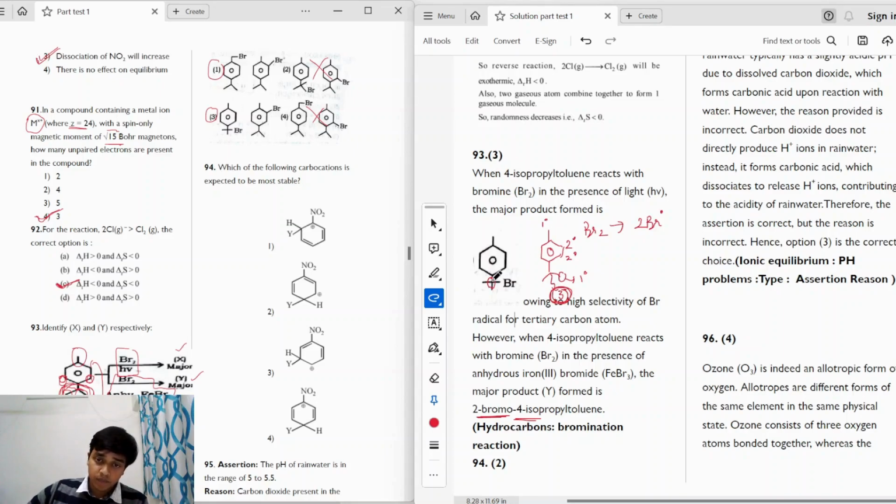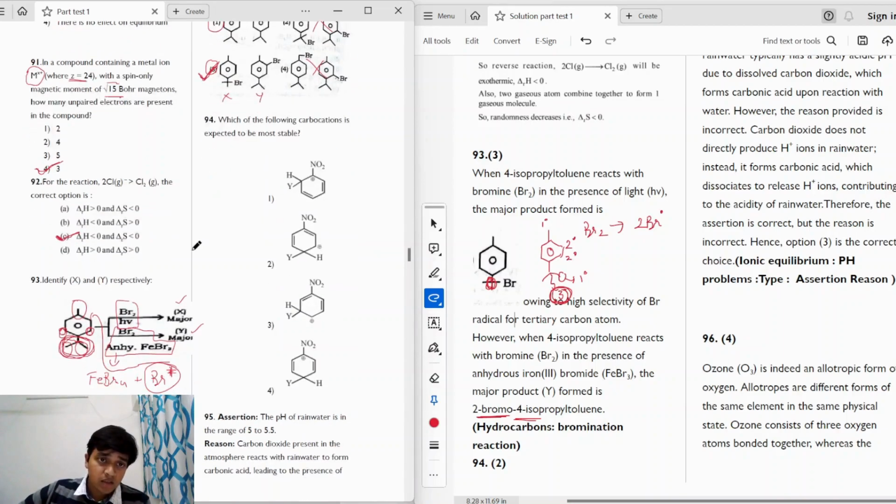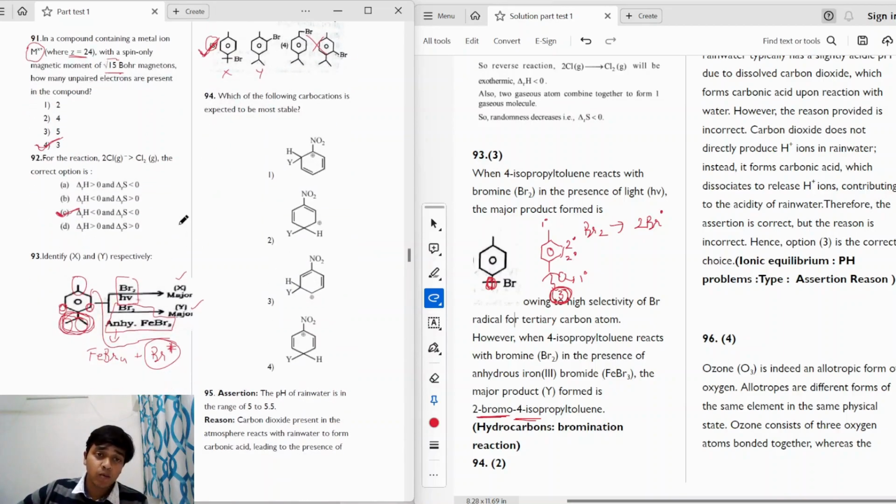That is why the bromine radical will attack here, and we can see this in option 3. So option 3 will be our correct answer. This is X and this is Y. Moving on to the next question. The question asks, which of the following carbocations is expected to be most stable?